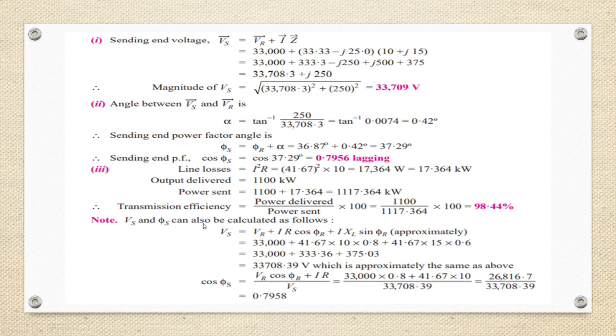Vs and cos phi s can be calculated as follows also. That is Vs is Vr plus Ir cos phi r plus Ixl sin phi r. That is 32,708.39. So earlier we got this as 33,709, so it is approximately the same. Cos phi s is Vr cos phi r plus Ir by Vs, 0.7958. We got 0.7956 earlier, so it is almost the same. So we can calculate Vs and cos phi s with this formula also.